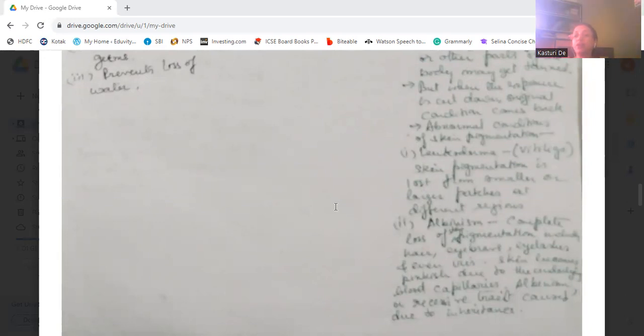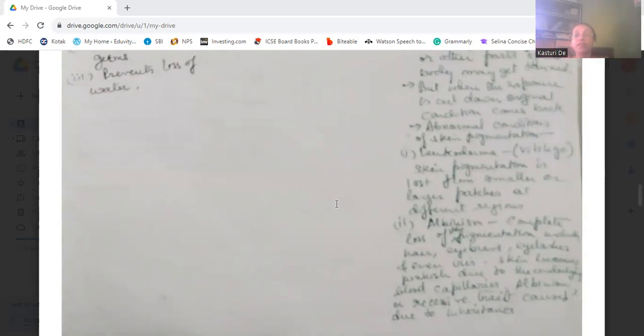Skin pigmentation is lost from smaller or larger patches in different regions, and that area becomes whitish or pinkish in color, mainly whitish. Then albinism is the complete loss of skin pigmentation.